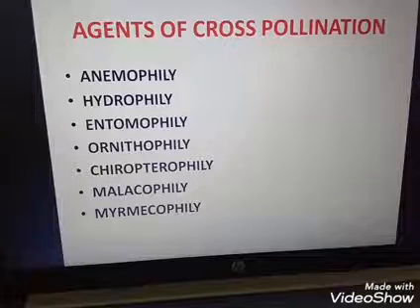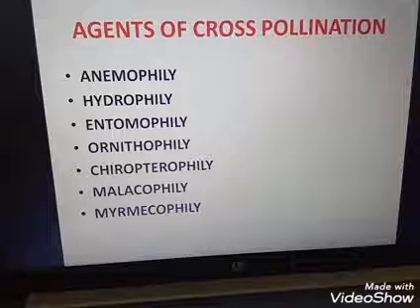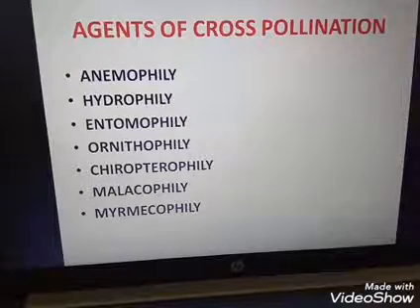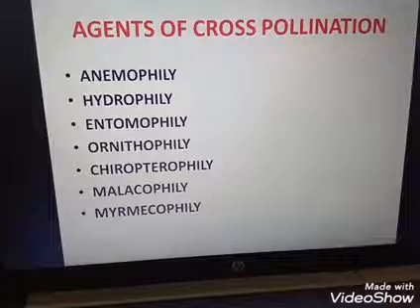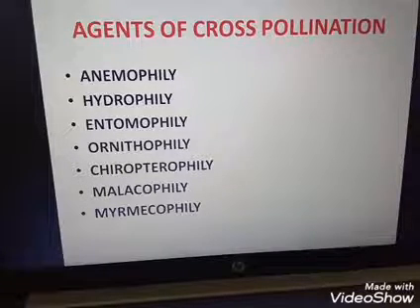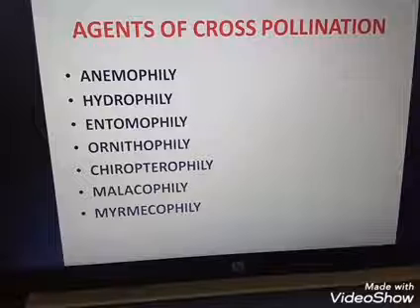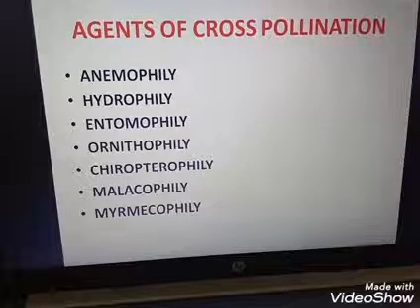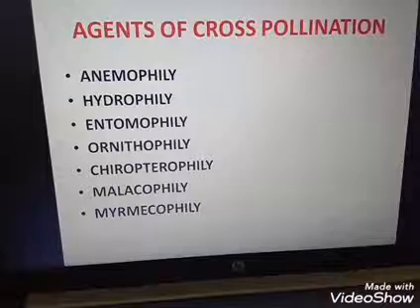Among the animals, insects, particularly bees, are the dominant biotic pollinating agents. Bee pollinated flowers are generally brightly colored. Hummingbirds and sunbirds are the common pollinating birds, and this is known as ornithophily.